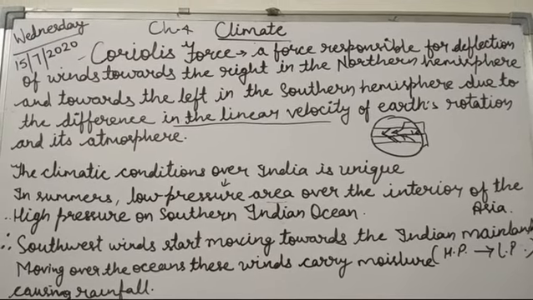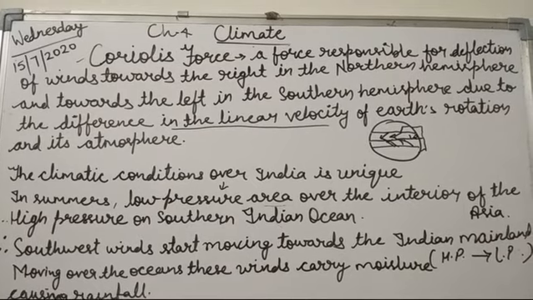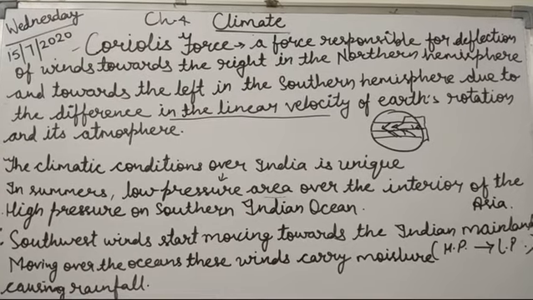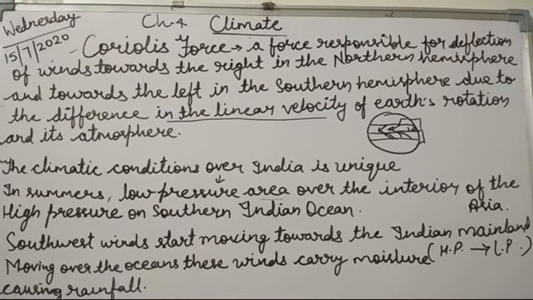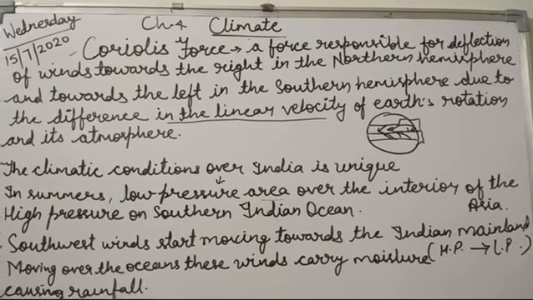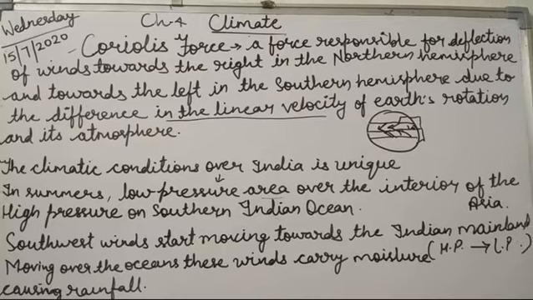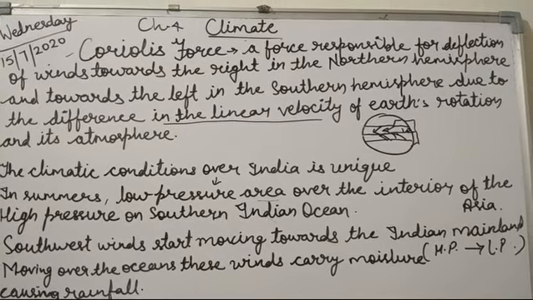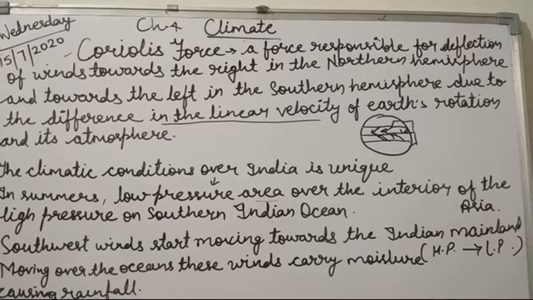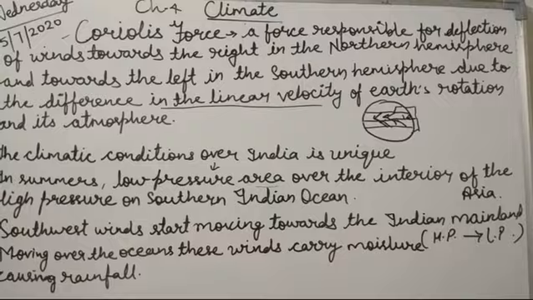So there are differences in both summers and winters. In summers, there is a low pressure area over the interior of Asia and high pressure on the southern Indian Ocean. So when the wind moves from high pressure to low pressure, the southwest winds start moving towards the Indian mainland, and because of moving over the oceans, these winds also carry moisture which causes rainfall.